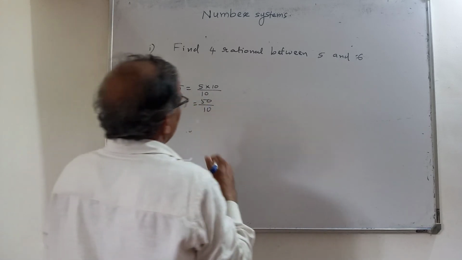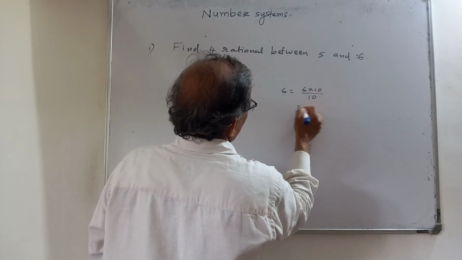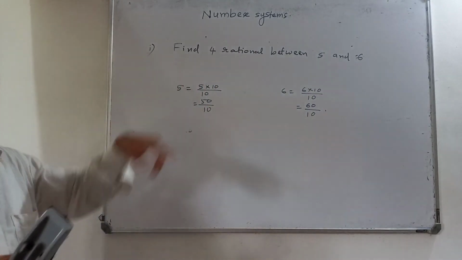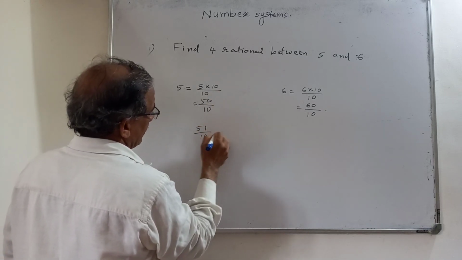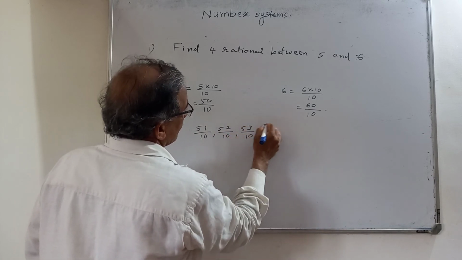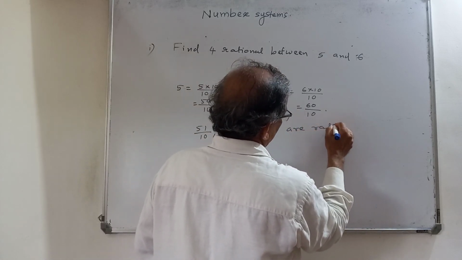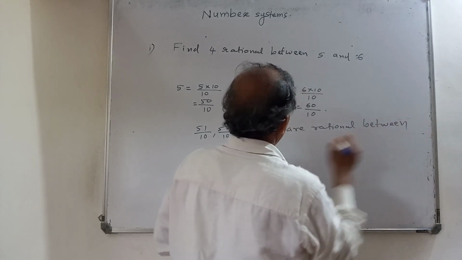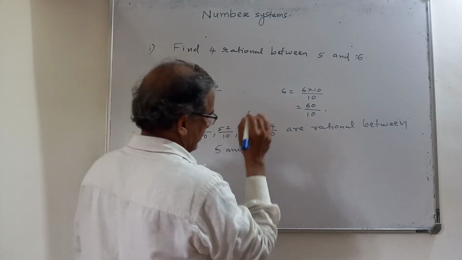Then 6 means 6 into 10 upon 10, so that is 60 upon 10. So rational numbers between 5 and 6: after 50, 51 by 10, 52 by 10, 53 by 10, 54 by 10 are rational numbers between 5 and 6. It is like this.